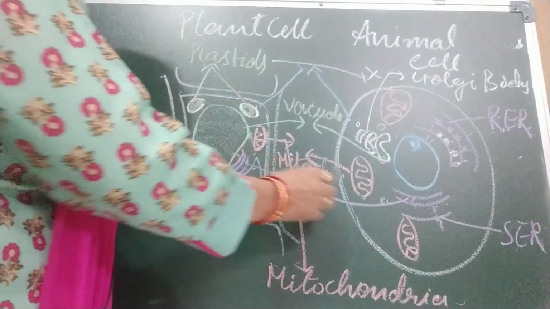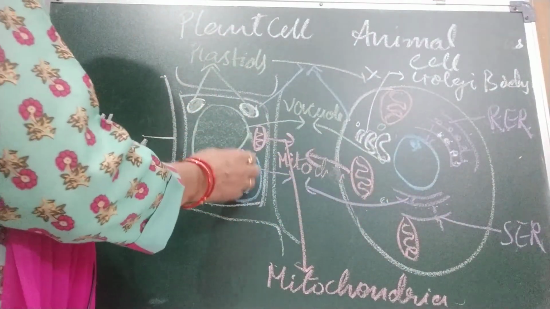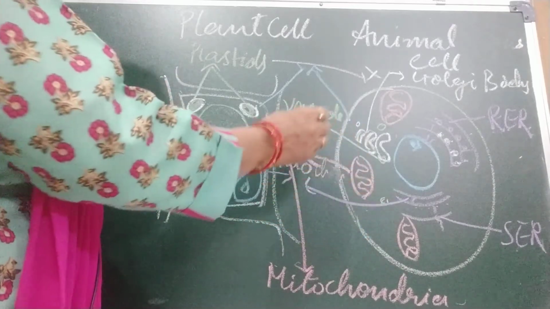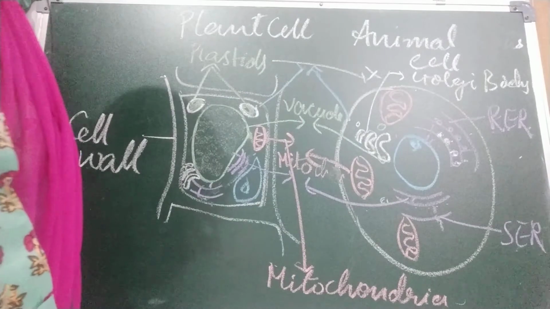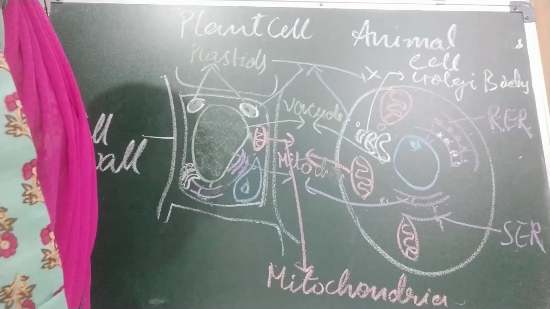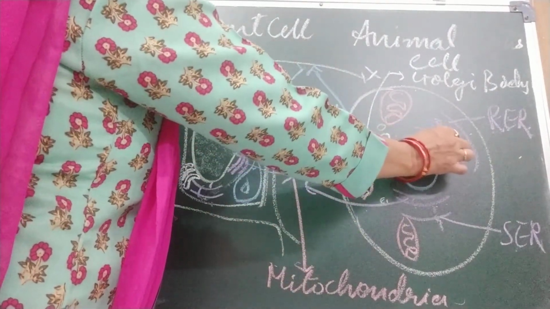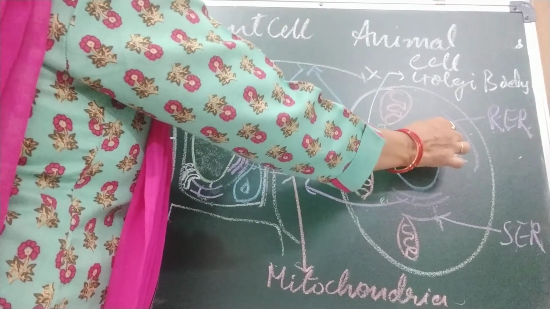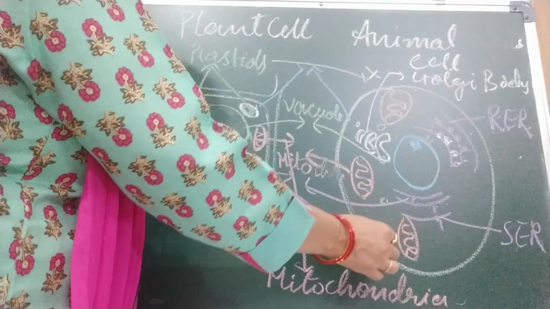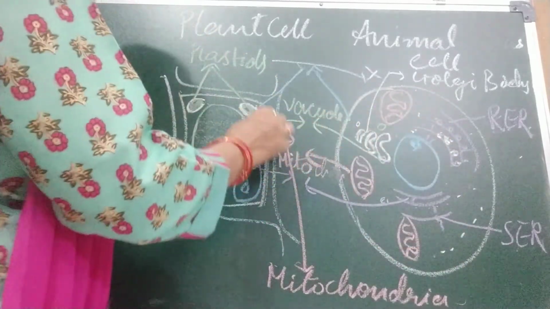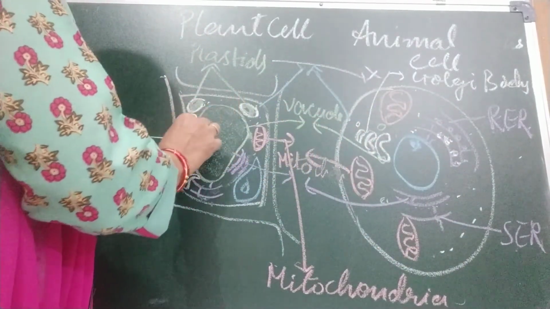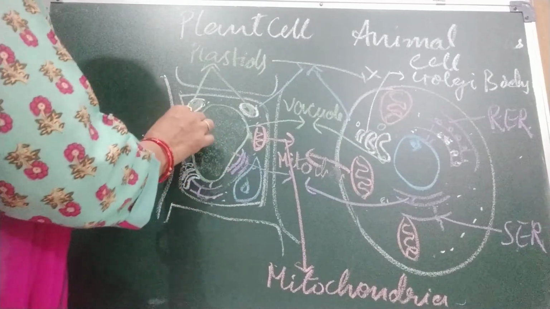Endoplasmic reticulum is present in both plant and animal cells. Golgi body is also present in both. Ribosomes either stick to the endoplasmic reticulum or are suspended freely in the cytoplasm. They help in protein synthesis.